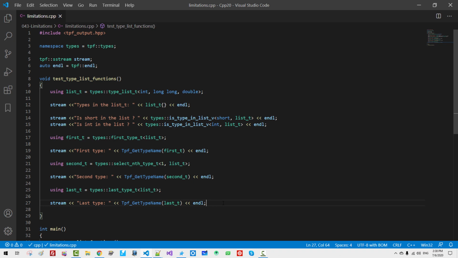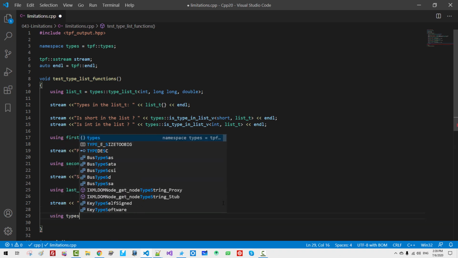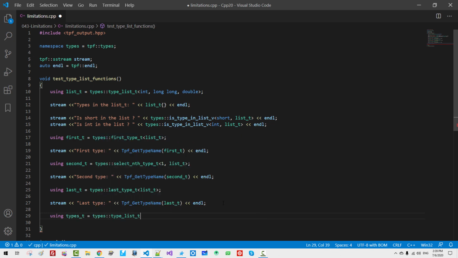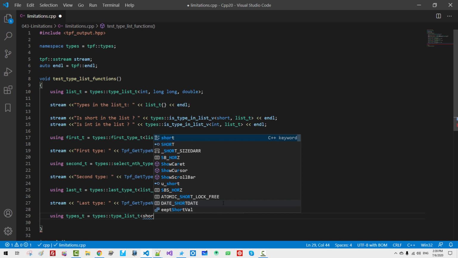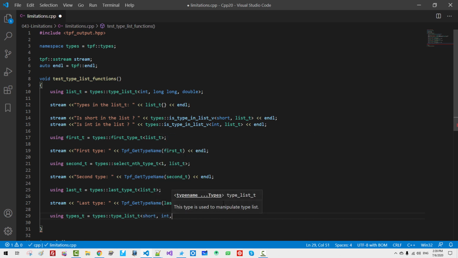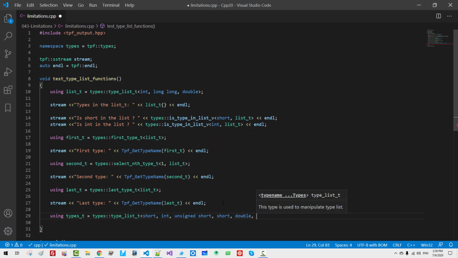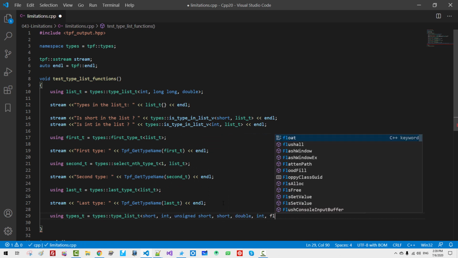Now I will define another type list using types type_list_t: short int, unsigned short, double, int, float.